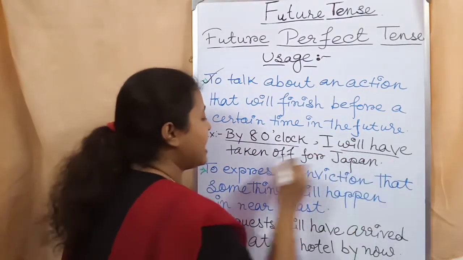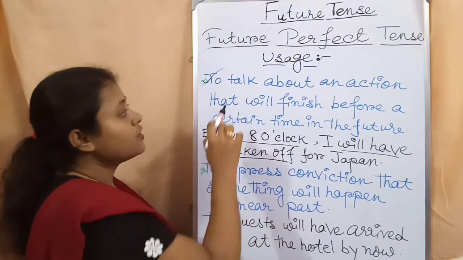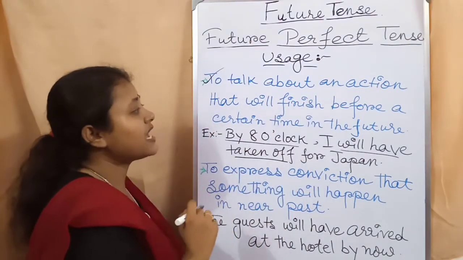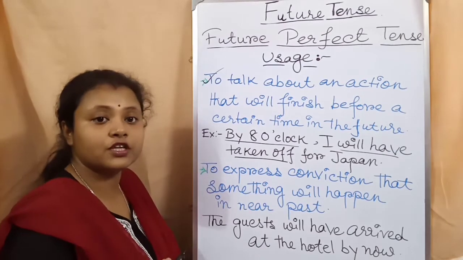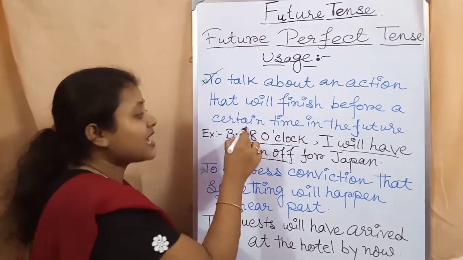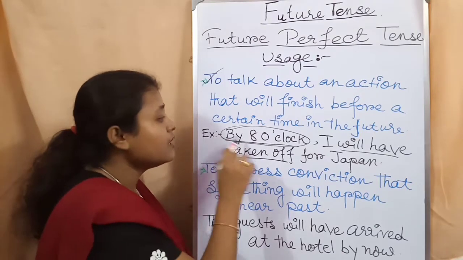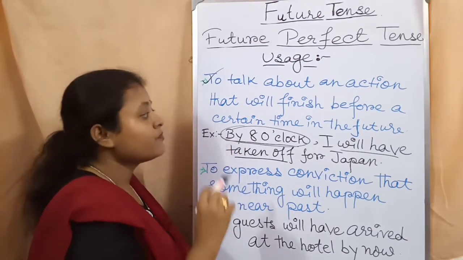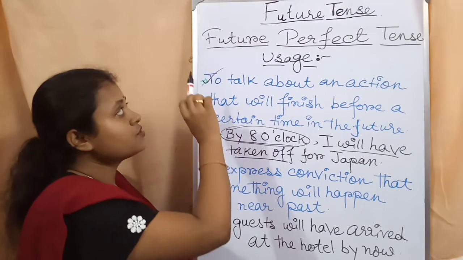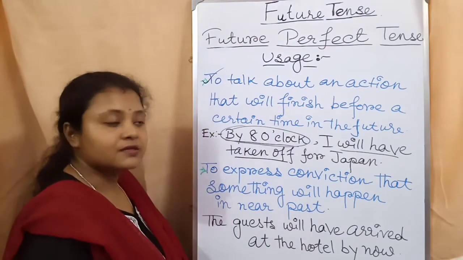Okay, I will have taken off. So here I am talking about an action that will finish before a certain period of time. What is a certain time over here? By 8 o'clock. Okay, so here I have used future perfect tense.